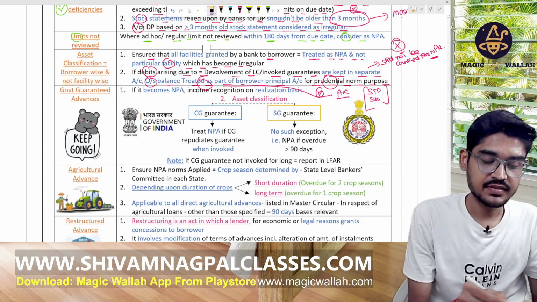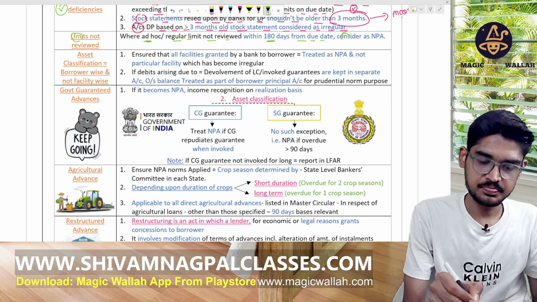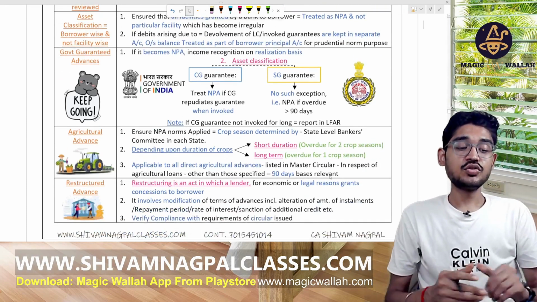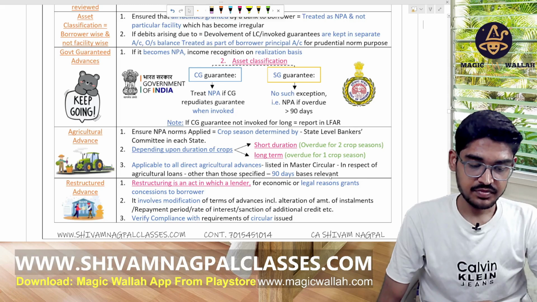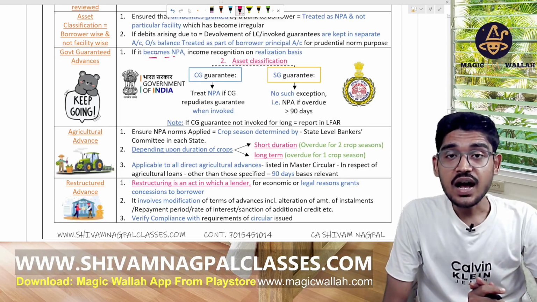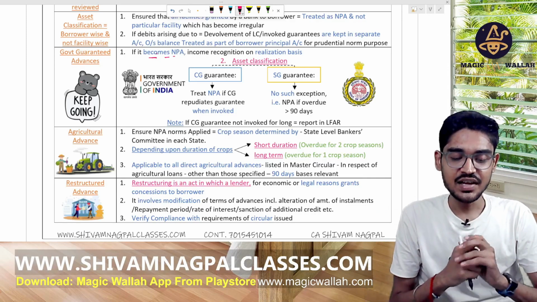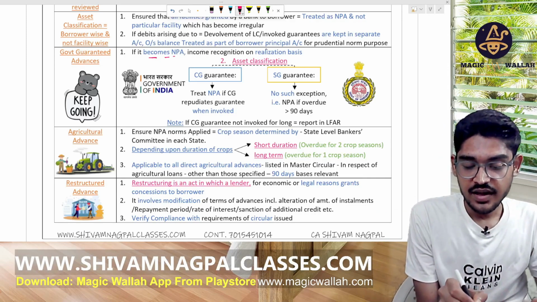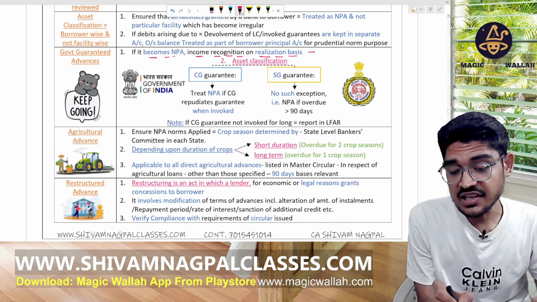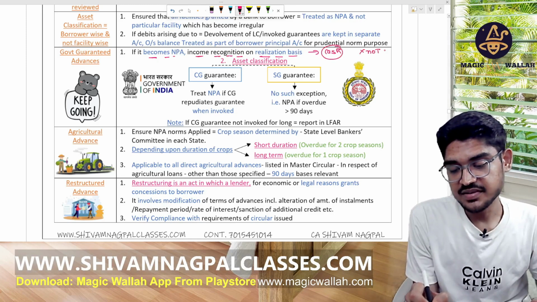Now let's see this. When the government guarantees the advances and it becomes NPA, whether the loans are guaranteed by the CG or the SG, in any case its income should be recognized on the realization basis, meaning the cash basis, not on due basis.